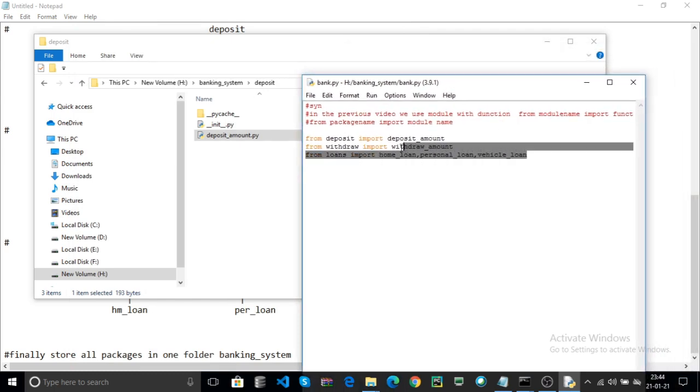These are the user defined packages. Now how to use them? For example, print, I enter some options.